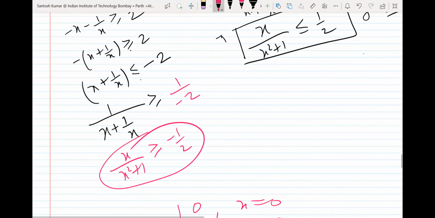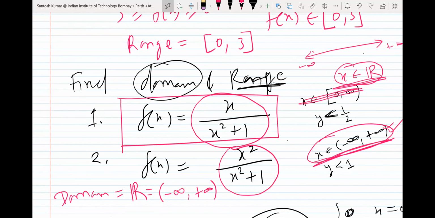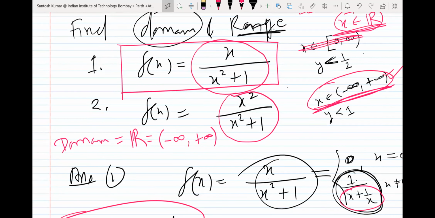And I wanted to try the other way, right? We can use the maxima-minima concept to find the range. In maxima-minima, what do we do? Do you know differentiation? Yes. Quotient rule.